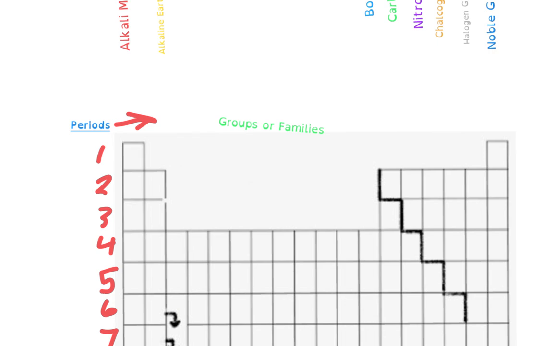So then the next thing we have are groups and families. And groups and families actually run up and down, okay?